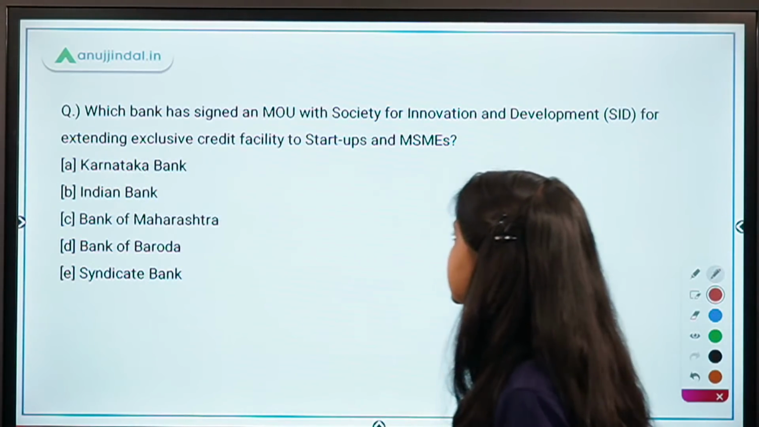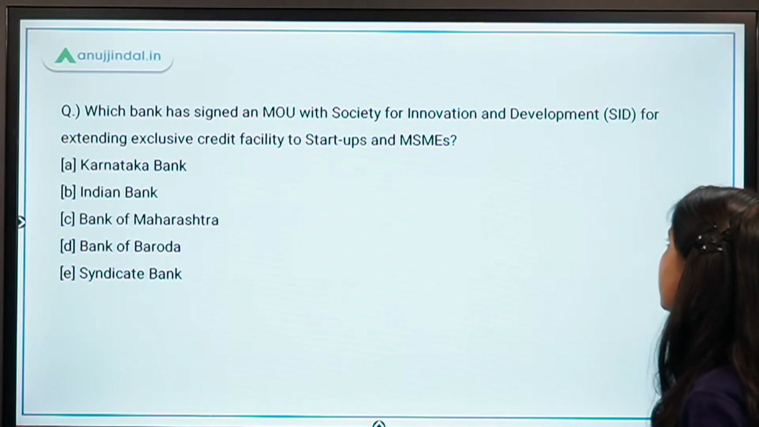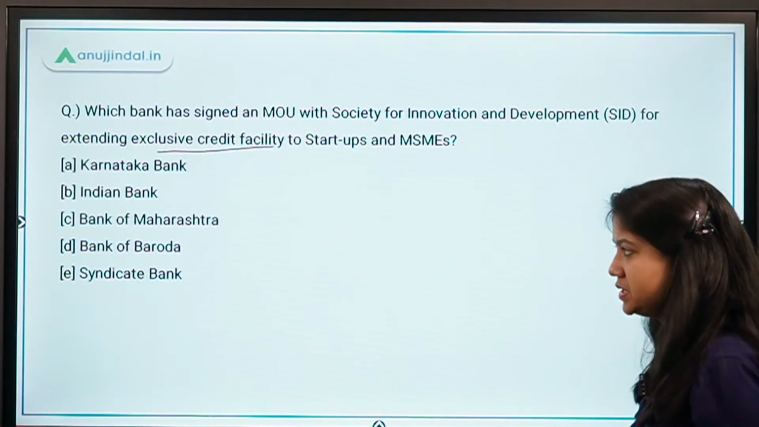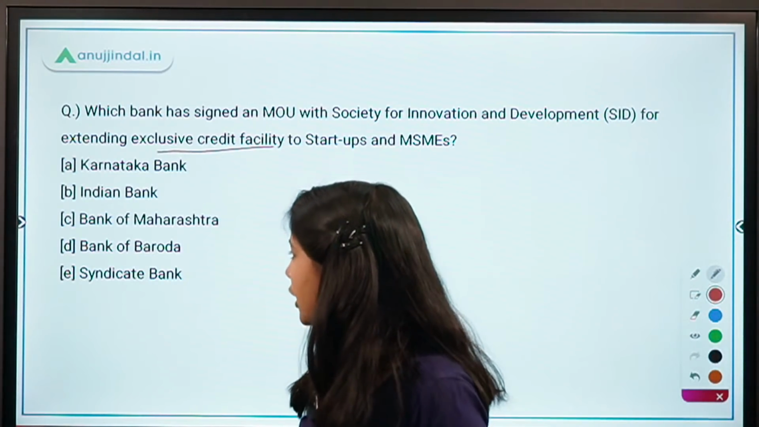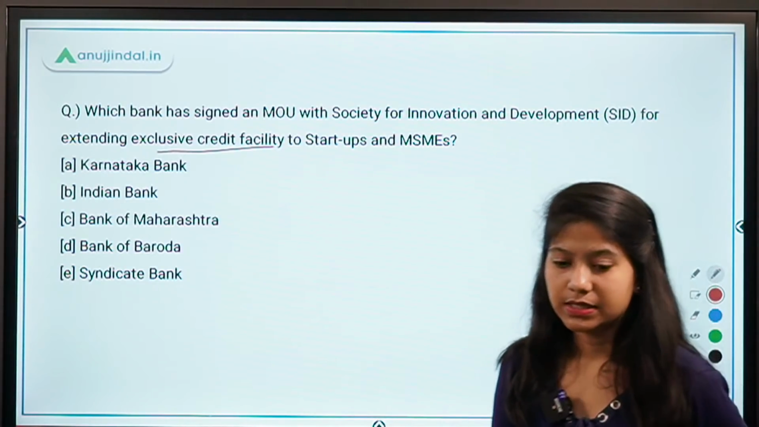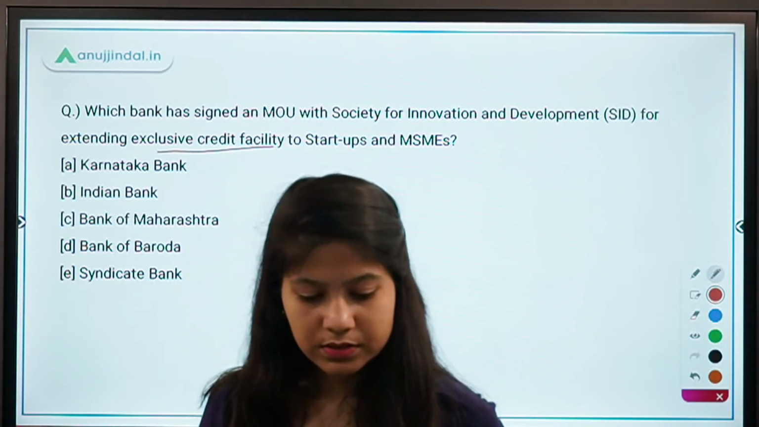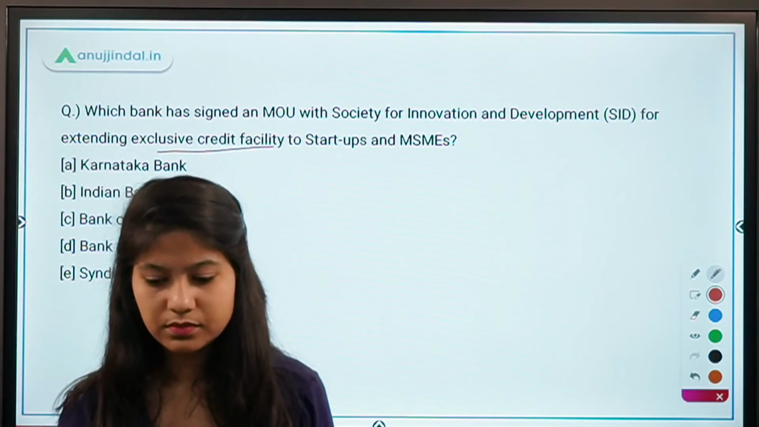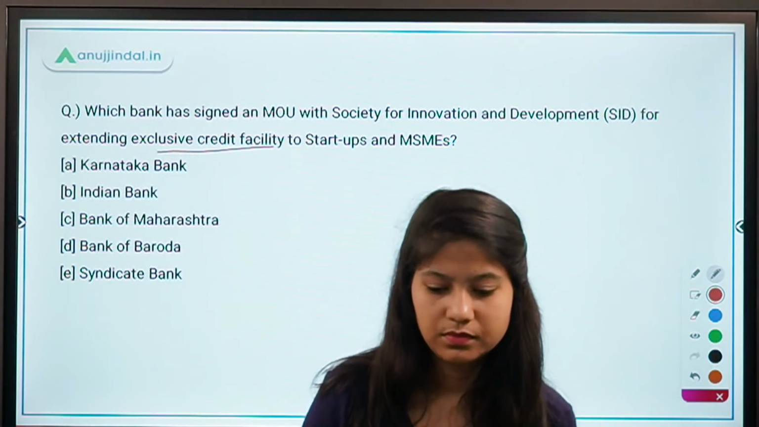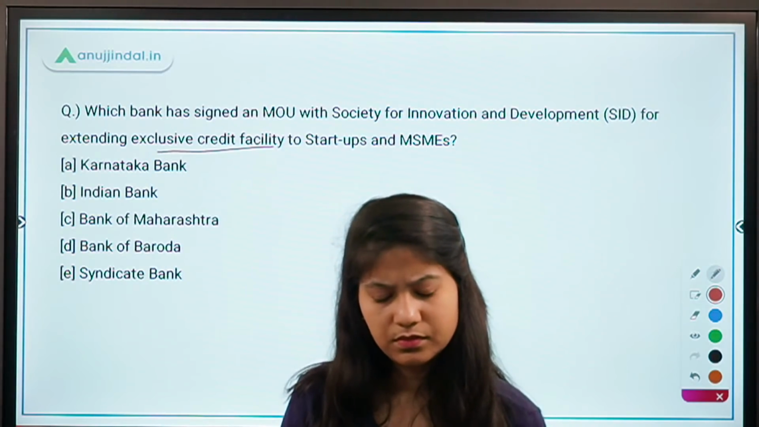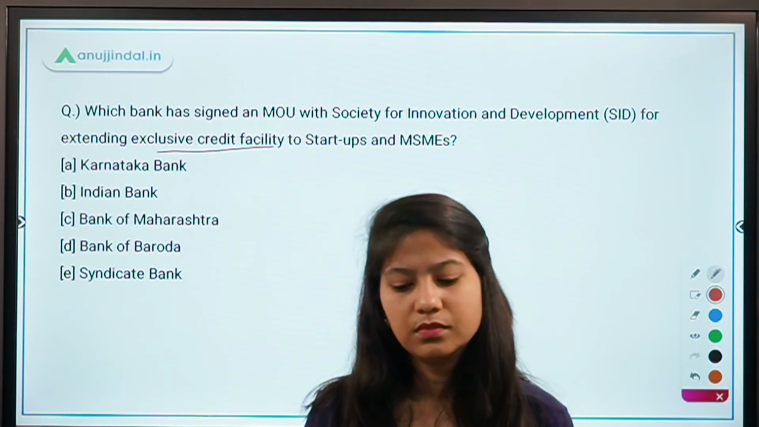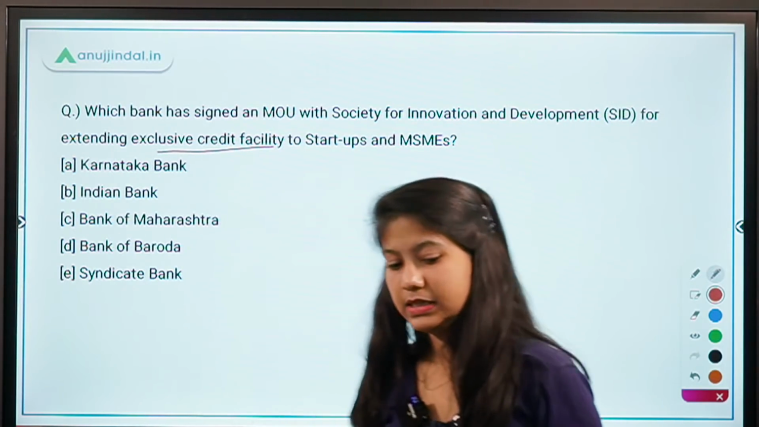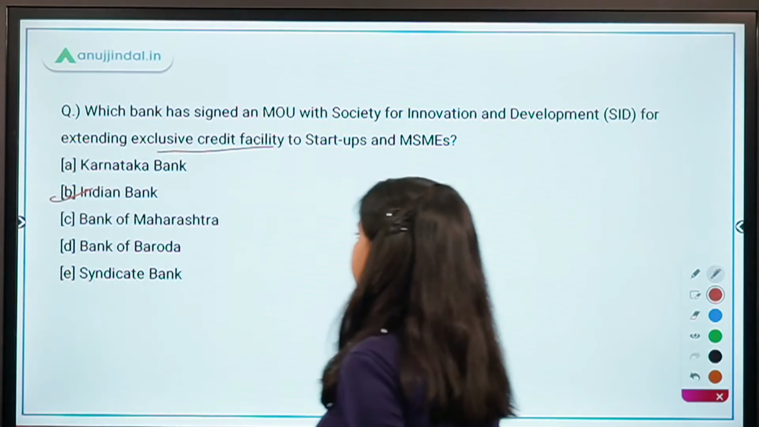Which bank has signed an MOU with Society for Innovation and Development for extending exclusive credit facility to startups and MSMEs? Karnataka Bank, Indian Bank, Bank of Maharashtra, Baroda, or Syndicate Bank? Which bank is it? Yes, it's Indian Bank. Option B is the right answer.